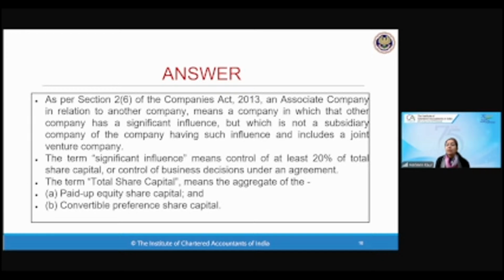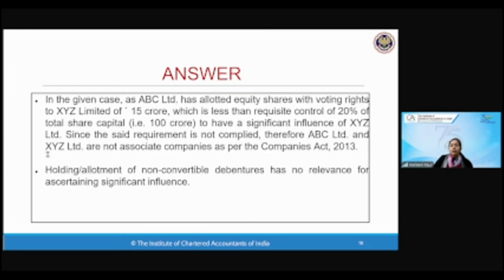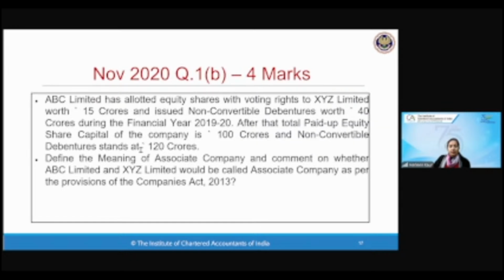Total capital includes paid up share capital and convertible preference share capital. If preference share capital was written instead of debentures, then you would have counted. But debentures are not counted. Debentures have no relevance in finding the significant influence. Since it is only holding 15% of the share, therefore it is not an associate company. Clear? All of you?